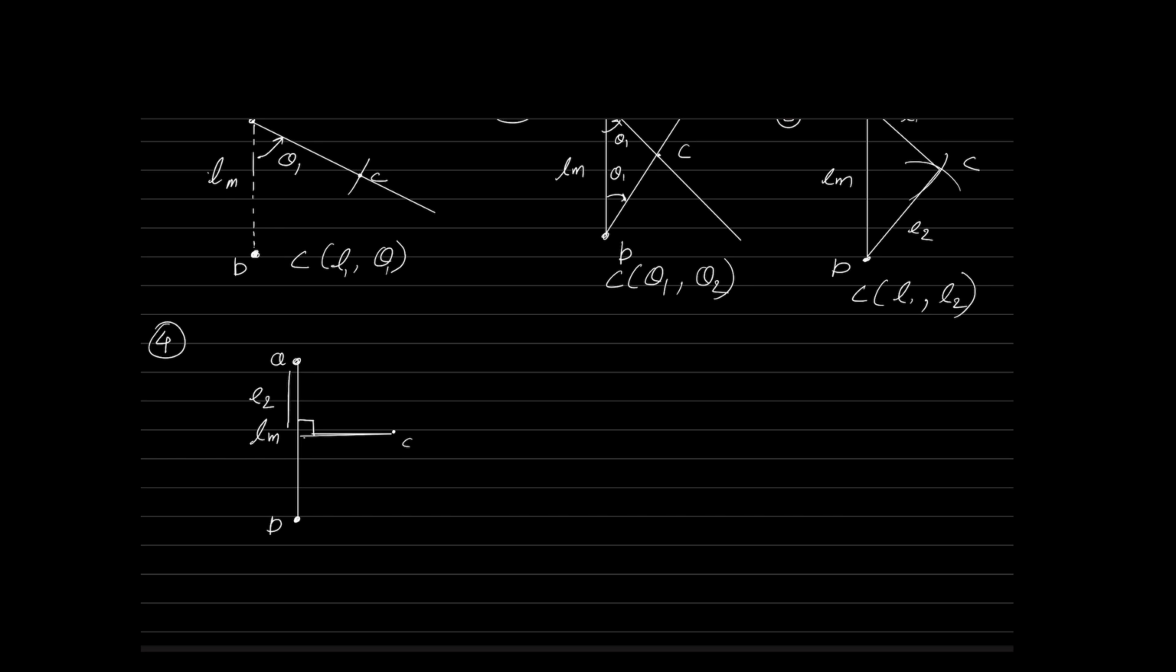But the added condition here is L1 is perpendicular to L2. That is the added condition. That's it. Now, if you look at this, what is the coordinate of C here? Please tell me. What is the coordinate of C?